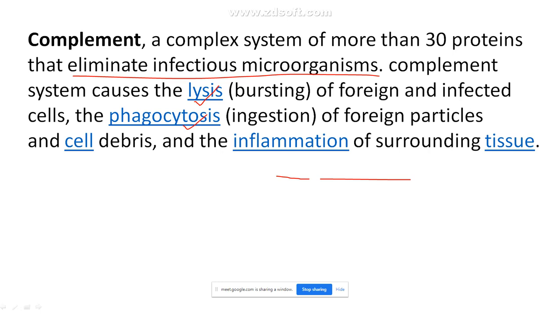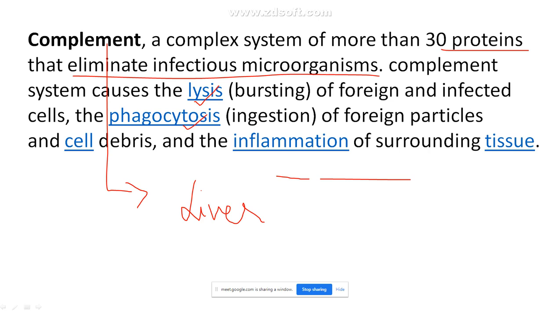So what is a complement? A complement is a complex of proteins. It is produced in your liver cells. From the liver these complements are produced. They are nothing but proteins, and they keep circulating in your extracellular fluid in an inactivated form.